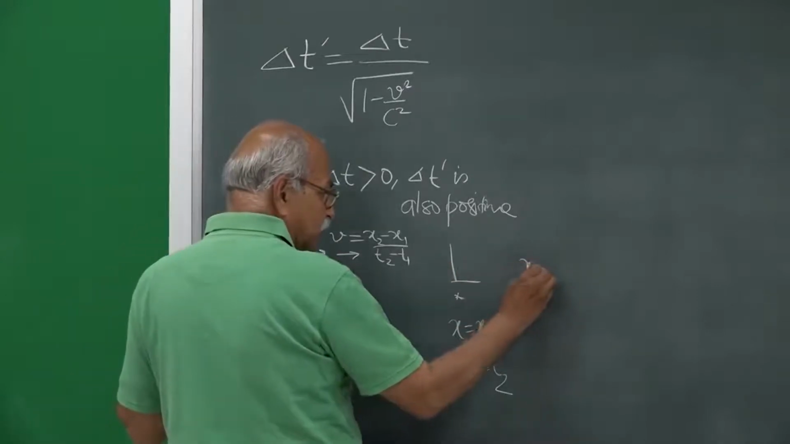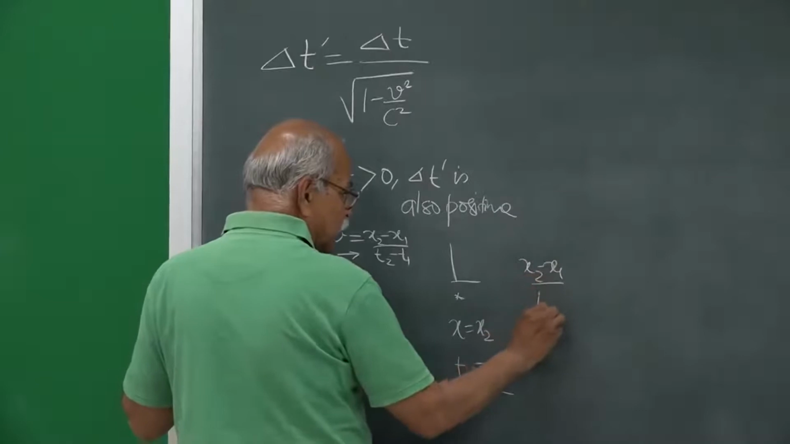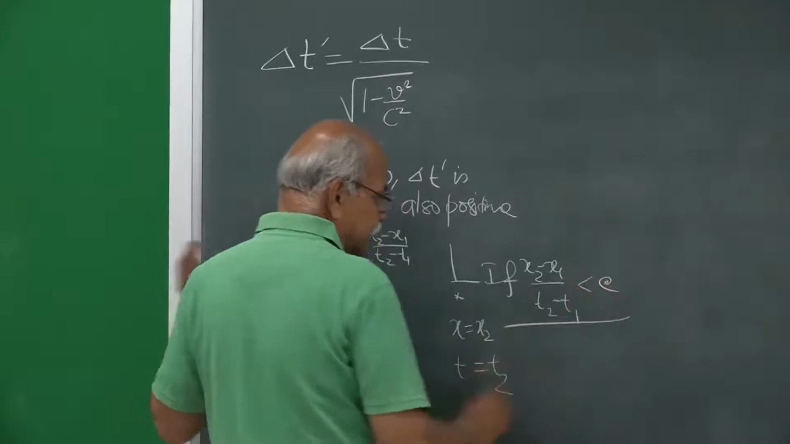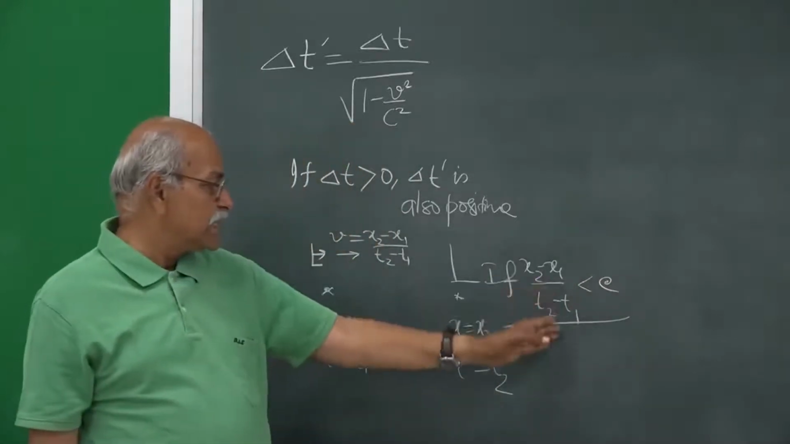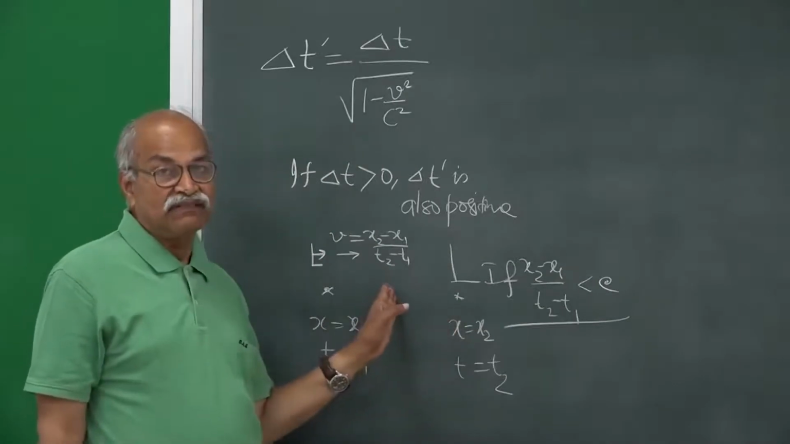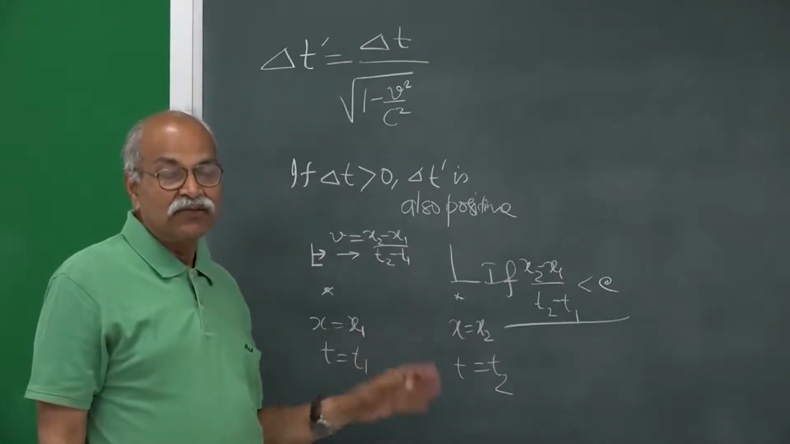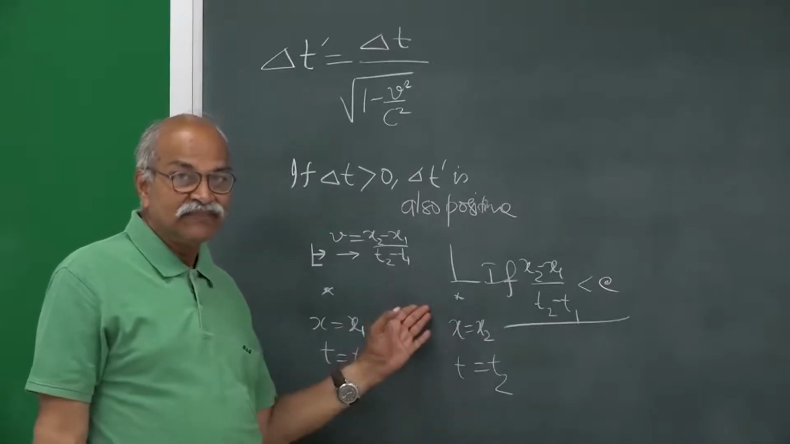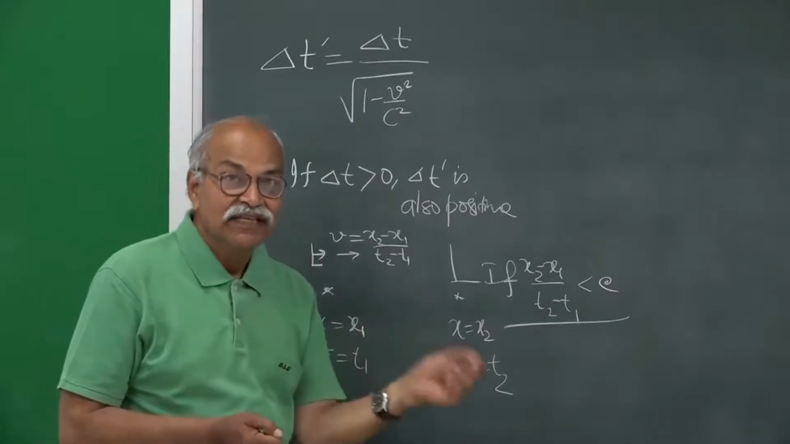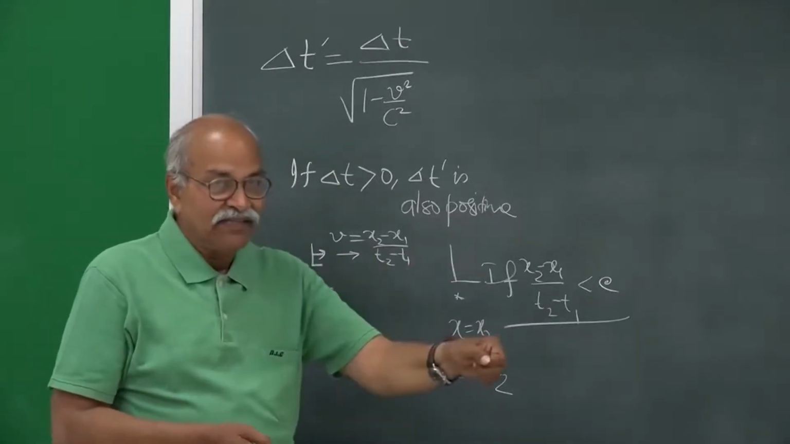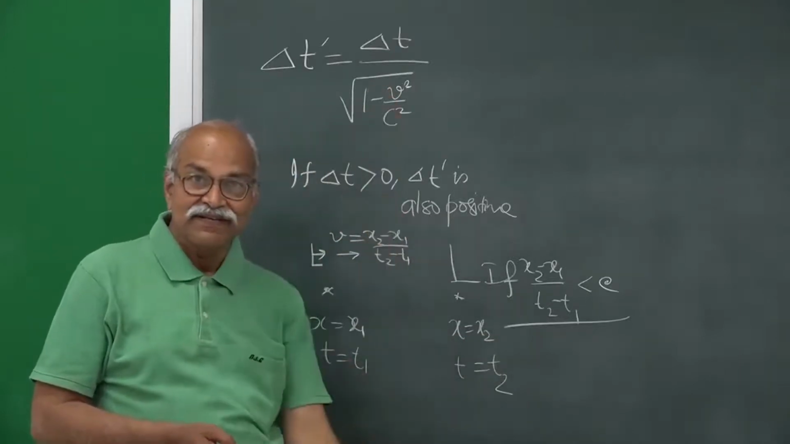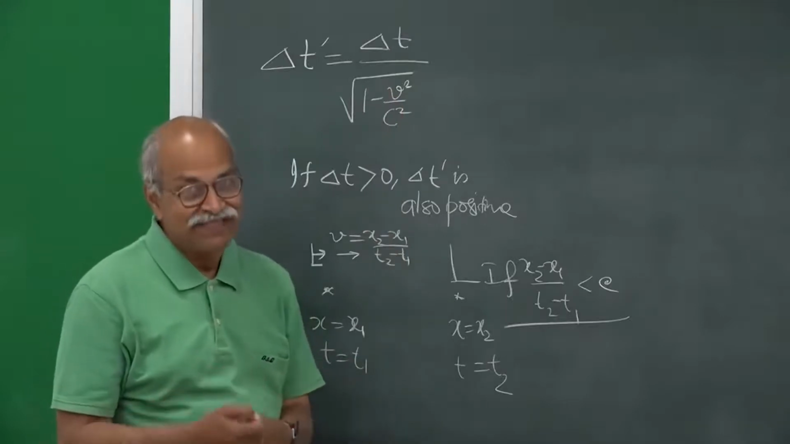So, if x 2 minus x 1 by t 2 minus t 1 is less than c, then yes, we can always find a frame going at this velocity for which these two events will be at the same position, and therefore, the ordering in all frames will remain the same. Such events can be connected by a cause effect relation. There is a cause and then there is an effect. Apple breaks and apple falls on the ground, cause effect relation, that ordering cannot be changed.